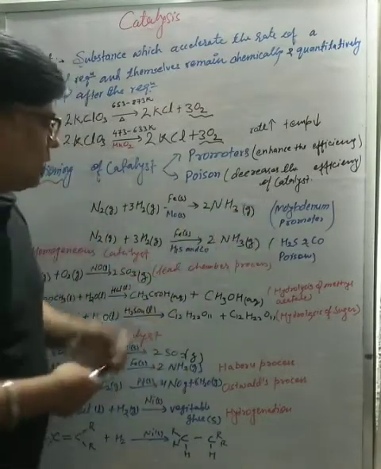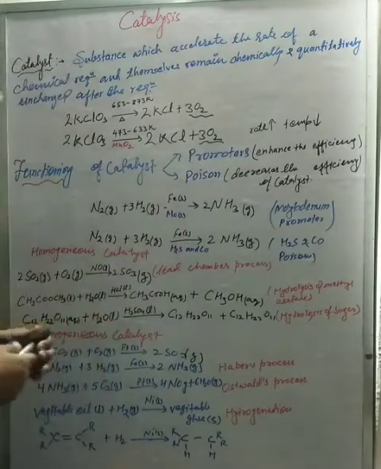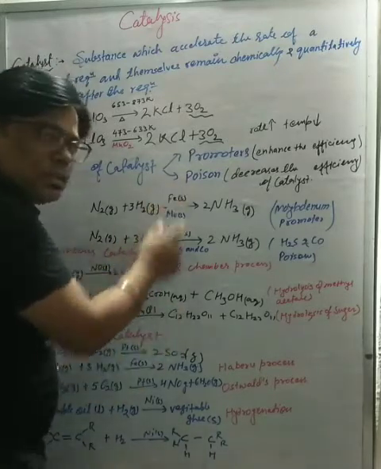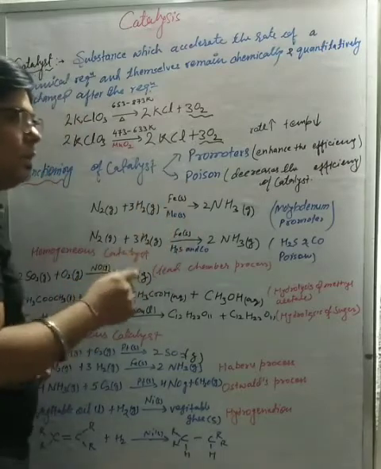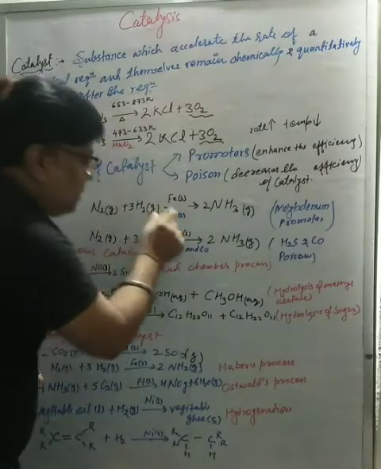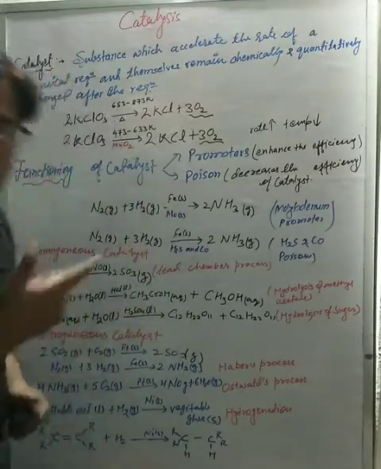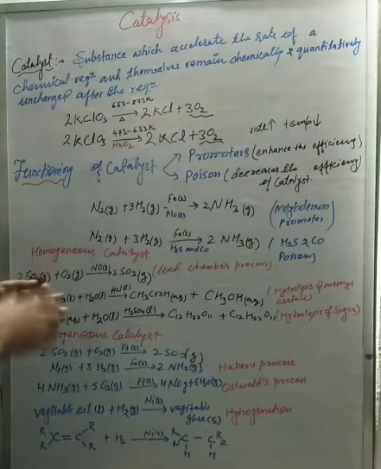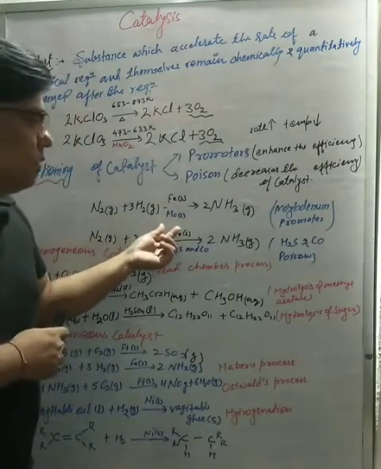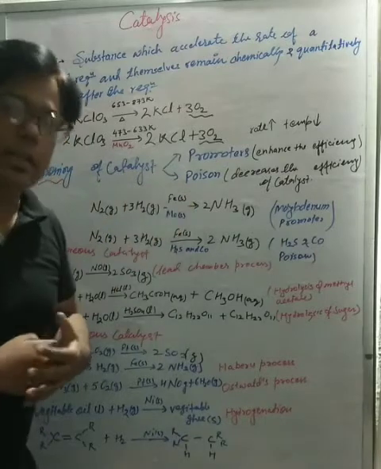Production will increase after adding Mo. Here Fe is the catalyst and molybdenum is our promoter. The work of molybdenum is to enhance the capacity of that catalyst.